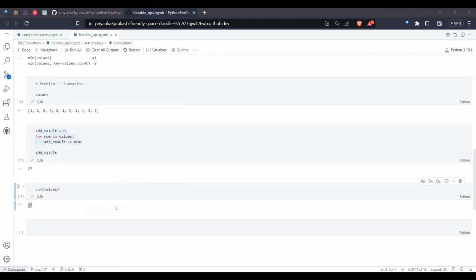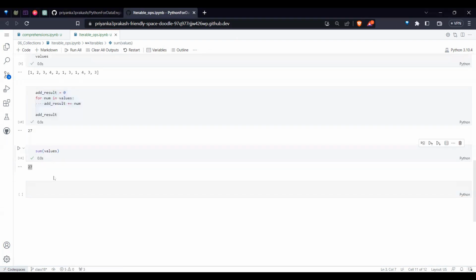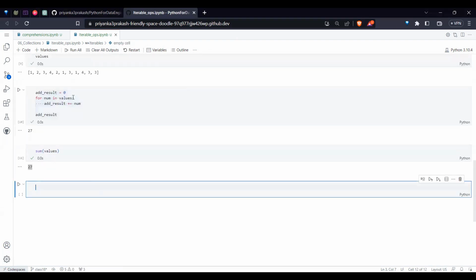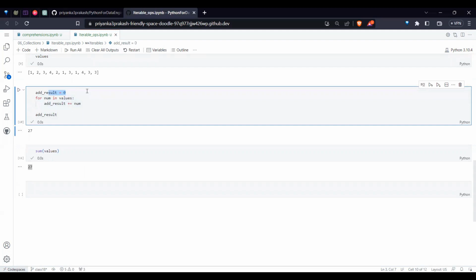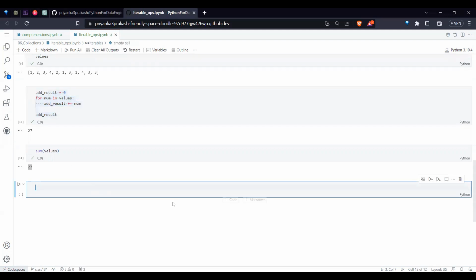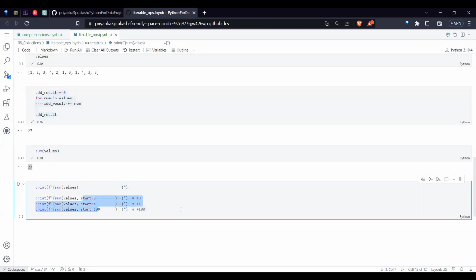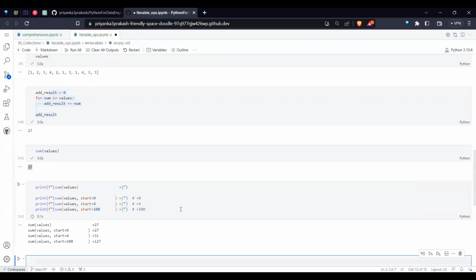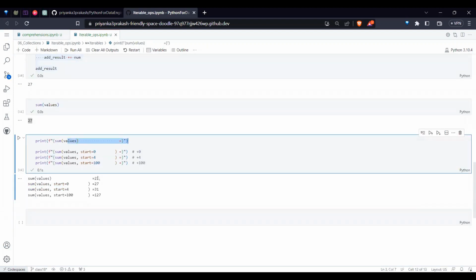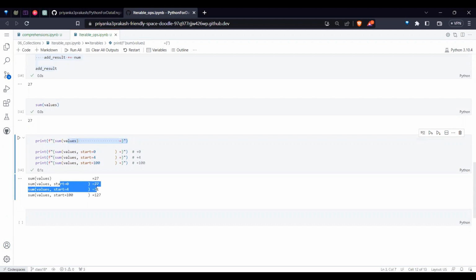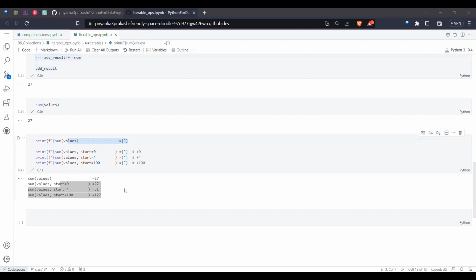One more thing about the sum built-in function is that we can give some kind of offset also. Initially it starts from the zeroth value, starting the value as 0, and everything is added to that. That's why you got it. What if you want to give some offset? That is also possible in the sum built-in function. You give an iterable, a list, tuple, set or anything, and it will give the sum. If you give a dictionary, it will iterate only on the keys. Initially, sum gives 27 as it is, but if I give an offset, that corresponding offset gets added.